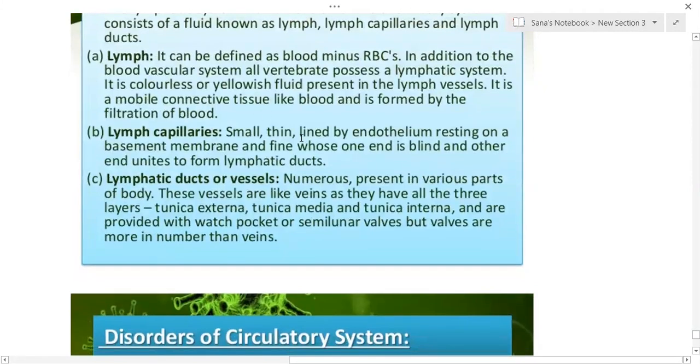Lymph capillaries are small, thin vessels lined by endothelium resting on a basement membrane, with one end blind and the other ends uniting to form the lymphatic ducts. Lymph always drains from the blood capillary region. From the capillary region, fluid as well as WBCs pass through the capillary by the process called diapedesis, and that enters the interstitial fluid. When it is absorbed by the lymphatic capillary, we use the word lymph.